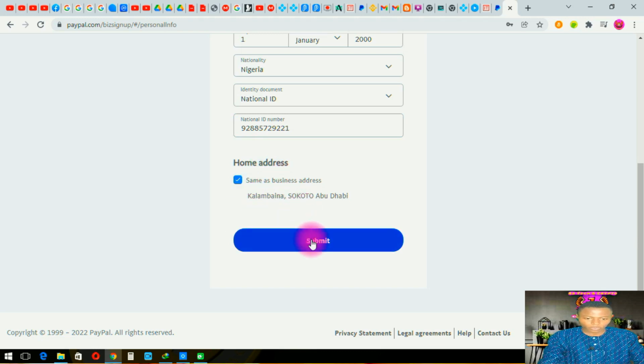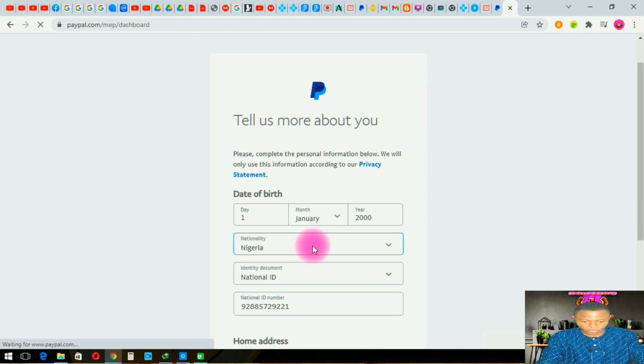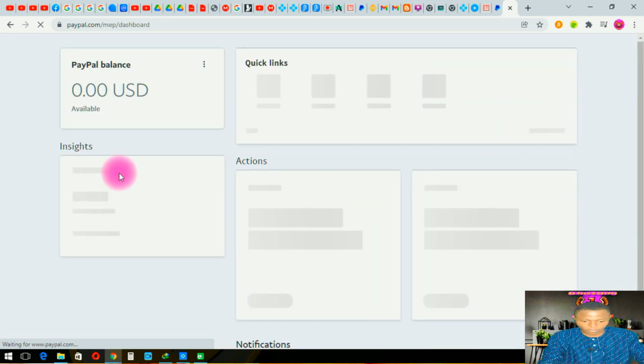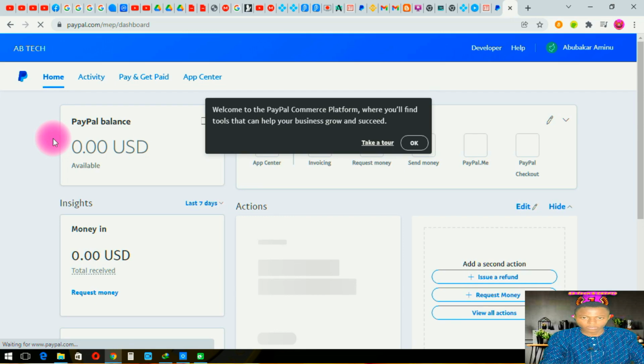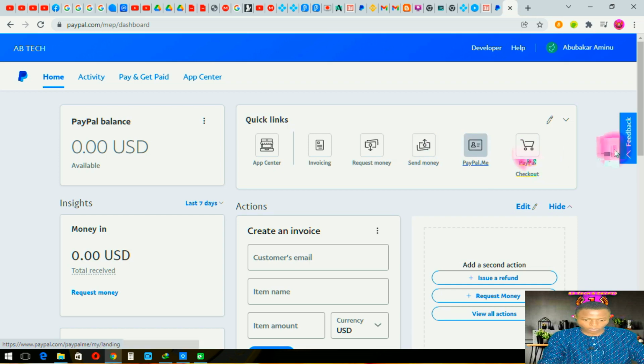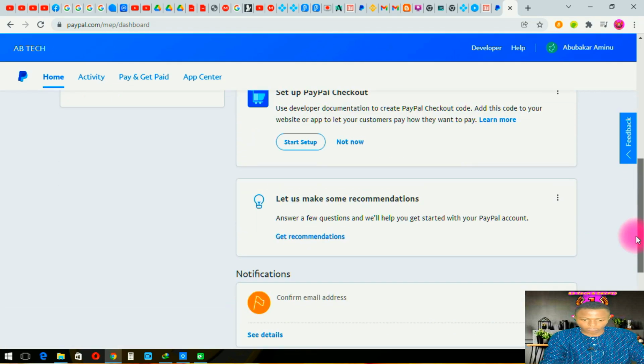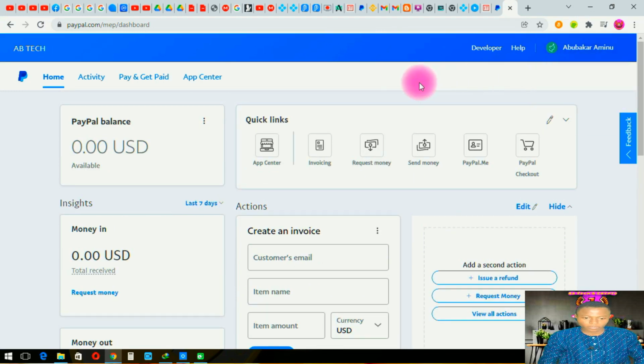Now once we click on submit, yeah, we have got it here. It's loading up. So once you are here, you have got your PayPal account. But guys, to be honest, you can send and receive money with this account, but for us to do that arbitrage that I told you about, you have to cover a number of settings here. You can pay and get paid, you can add your card here, you can send money, you can do a lot of things. You can create an invoice here.